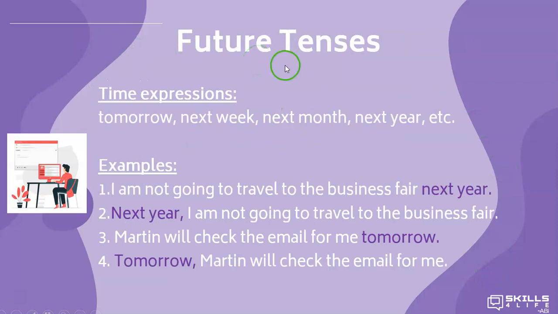In future tenses, we also have some time expressions that help us understand the context better. For example, tomorrow, next week, next month, next year, and some others. For example, I am not going to travel to the business fair next year. Or we can also say, next year, and you write a comma, I am not going to travel to the business fair. Martin will check the email for me tomorrow. Or, tomorrow, Martin will check the email for me.